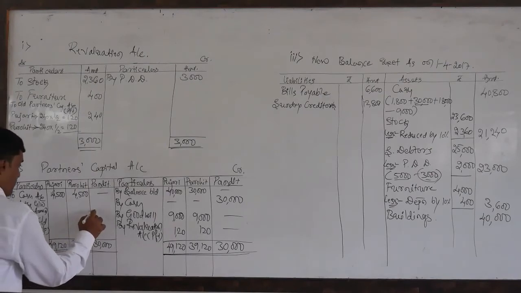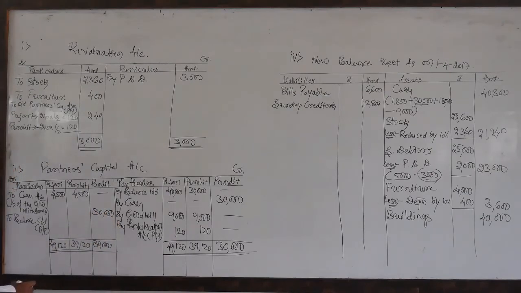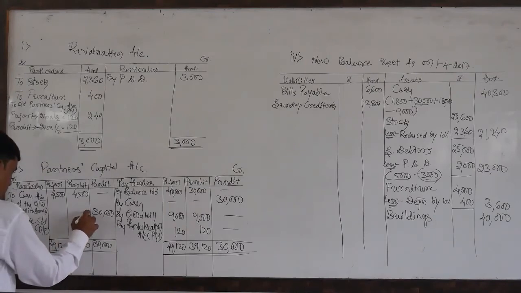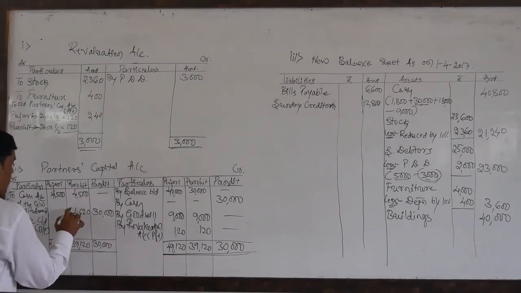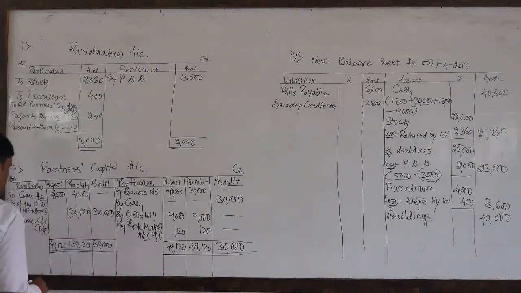This is the entire total, and the difference amount. So 0, 2, 6, 11, 5 plus 4, 9, 34,620.